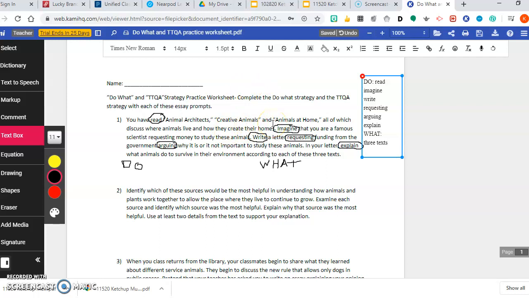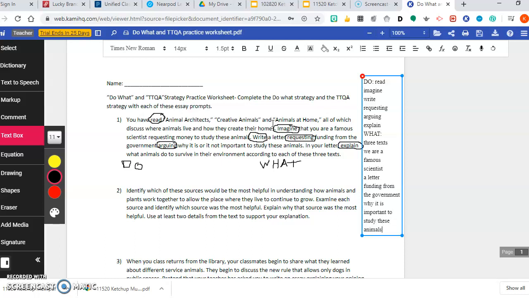We're going to imagine we are a famous scientist. Okay, we are going to write a letter. We are going to request funding from the government. And we are going to argue. What are we arguing? Why it is important to study these animals.